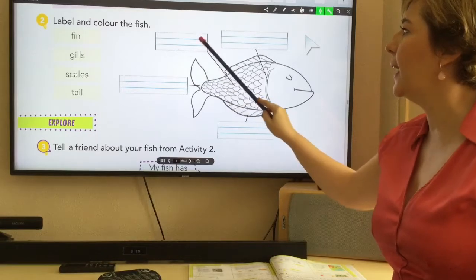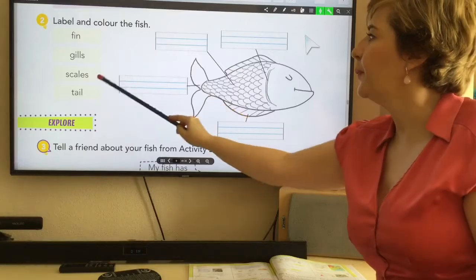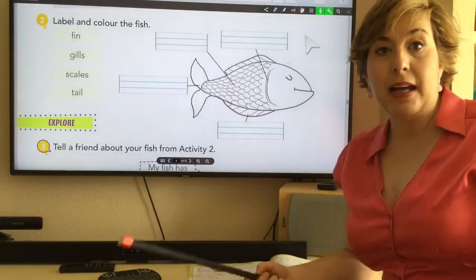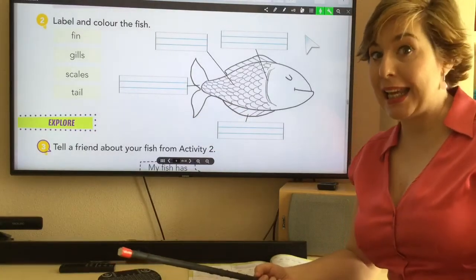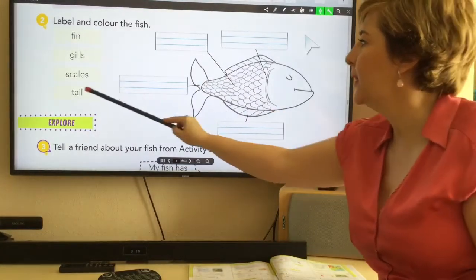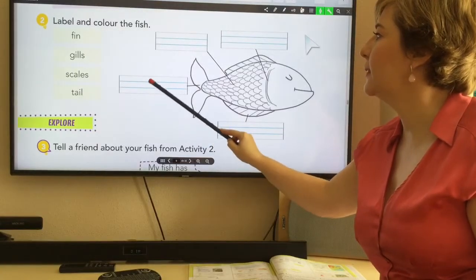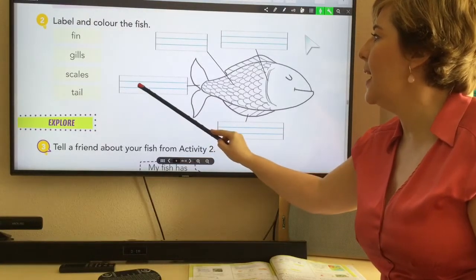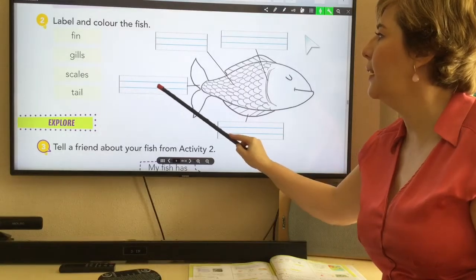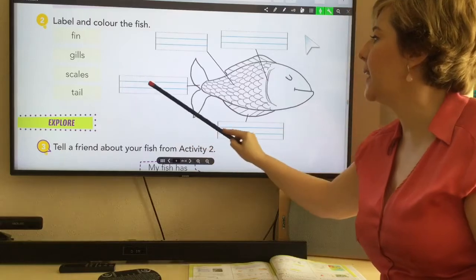S-C-A-L-E-S. Scales here. And the last one is the tail, which is this. This is the tail. And you write it here. T-A-I-L. Tail.